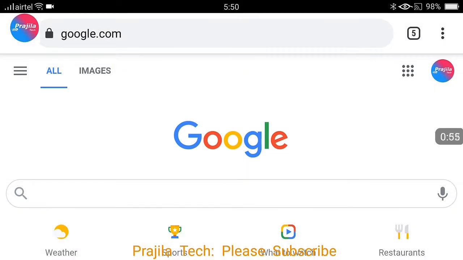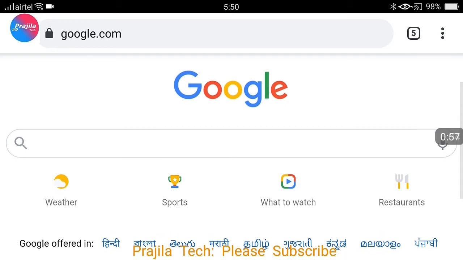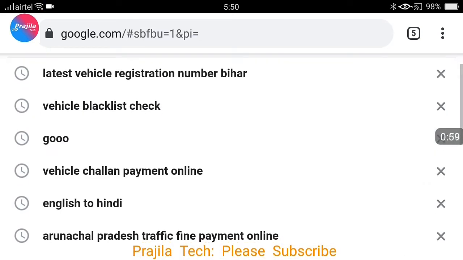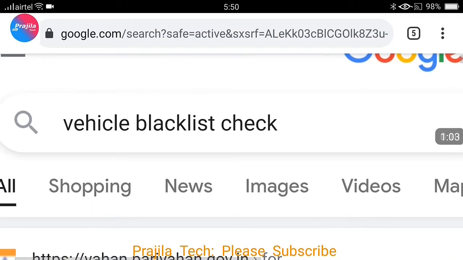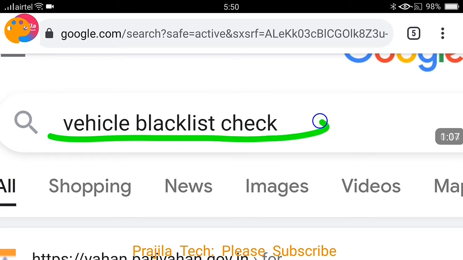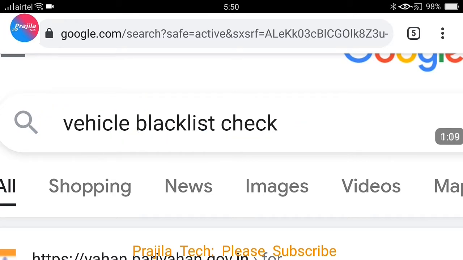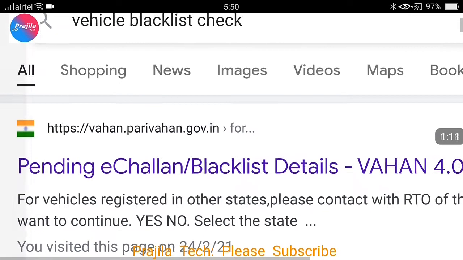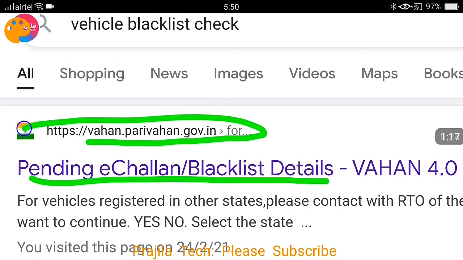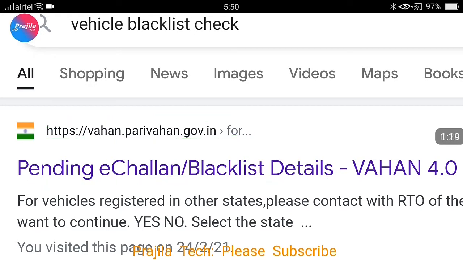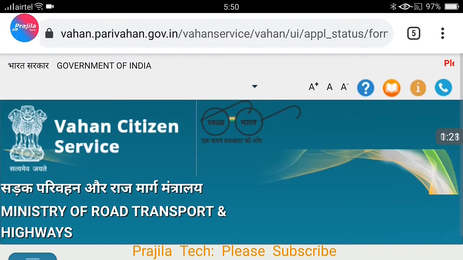What you can do is, you can do from mobile, laptop, computer, any of your device. Just open a Google search page and here you just search for vehicle blacklist check. So as you can see, this is the string you are going to search, friends, vehicle blacklist check. After that, please click on the first link. As you can see, vahanparivahan.gov.in. Make sure this is gov.in. You can see here pending e-challan blacklist.